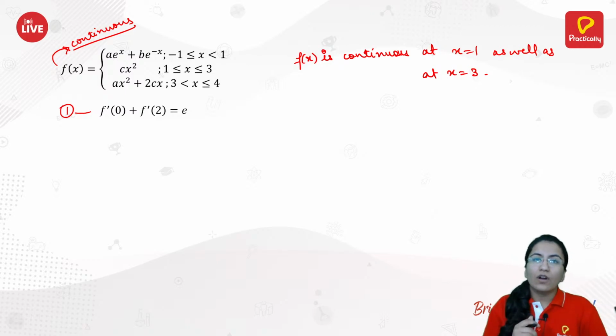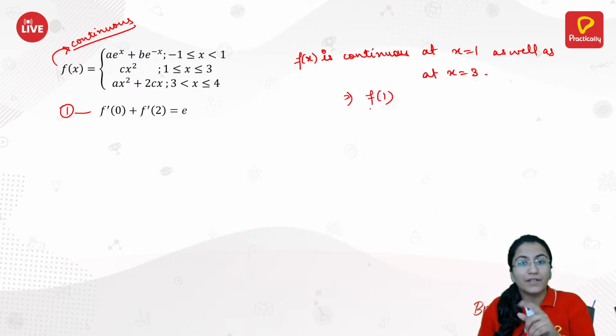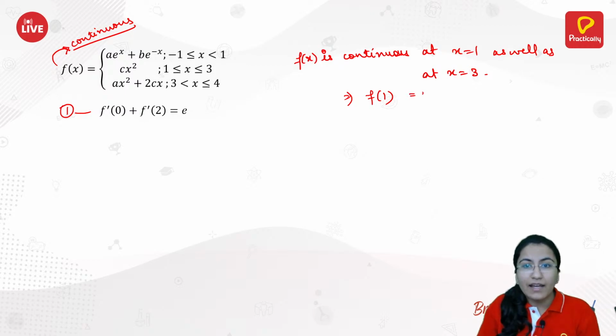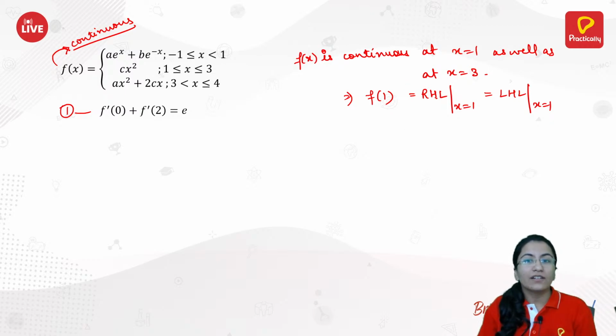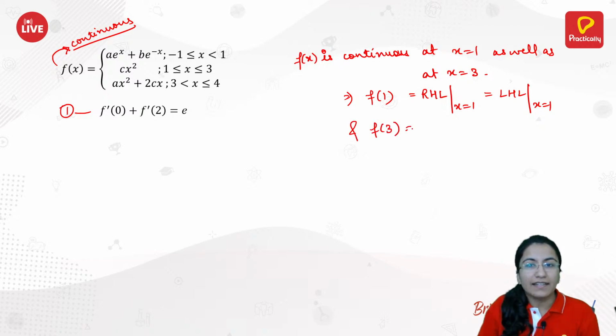If the function is continuous at x equals 1, that implies f of 1, the functional value at 1, is the same as the right hand limit at x equals 1, which is the same as the left hand limit at x equals 1. And if the function is continuous at x equals 3, then f of 3 is the same as the right hand limit at x equals 3, and the same as the left hand limit at x equals 3.